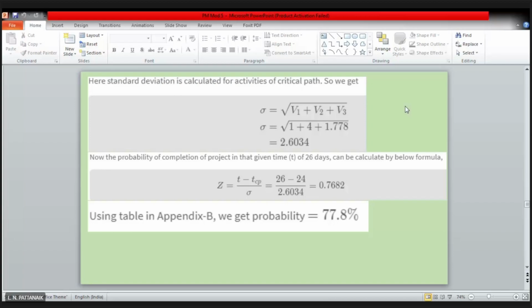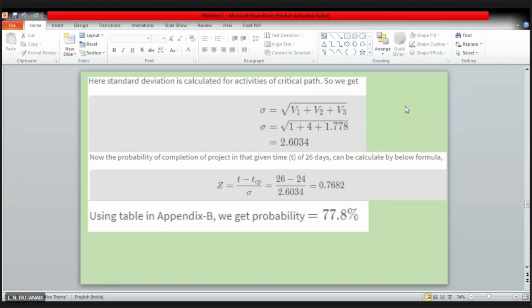Then you have to follow the critical path and find the total completion time. The total completion time that came means there is a 50% probability that it will be completed by then. Now for that critical path you have to find its standard deviation, otherwise you cannot find the probability of project completion using normal distribution.